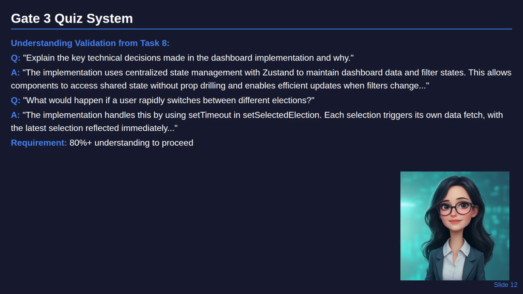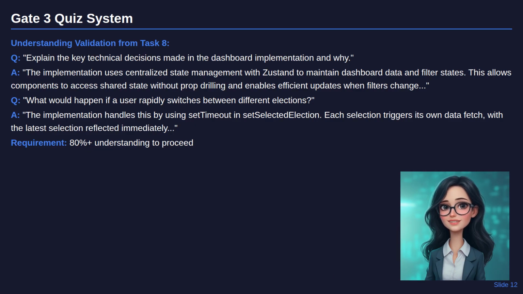What would happen if a user rapidly switches between different elections? This tests understanding of edge cases and error handling. How would you modify this implementation to support real-time updates? This verifies you can extend the code for future requirements.